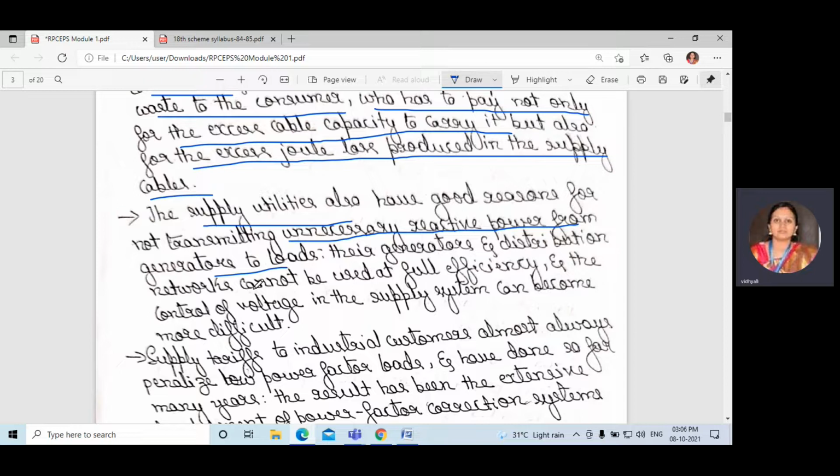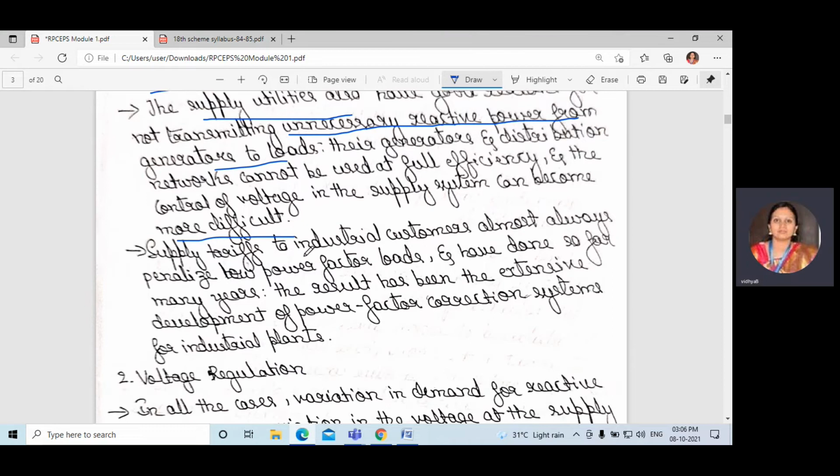Their generation and distribution networks cannot be used at full efficiency, and control of voltage in the supply system becomes more difficult. If we supply unnecessary reactive power, it is difficult to maintain a constant voltage and full efficiency.